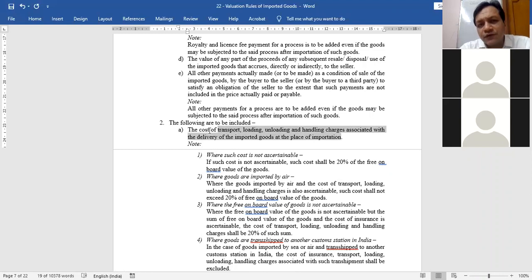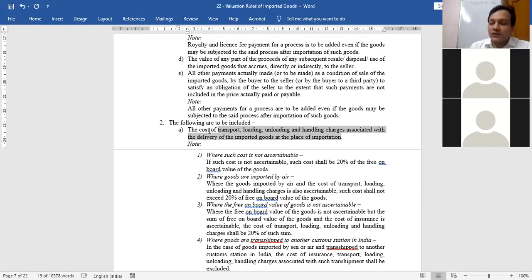When I import something from France, when the ship lands and docks at the Indian port, as an importer, apart from the price which I have paid to the person in France, I have to pay loading, unloading charges, handling charges, transport charges. That cost also needs to be added, and then customs duty will be computed. This is the main thing. Is this point clear?